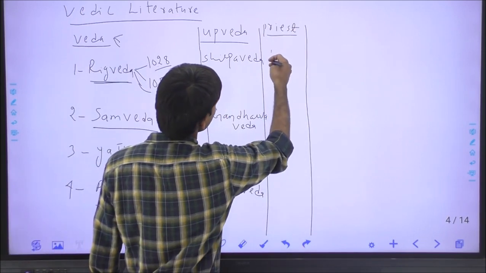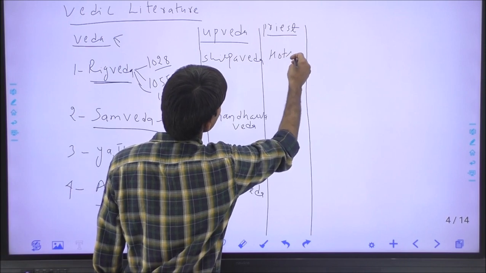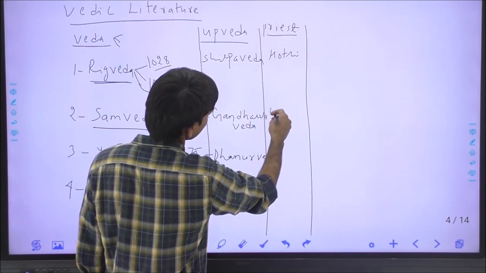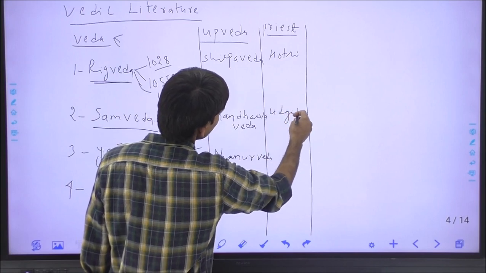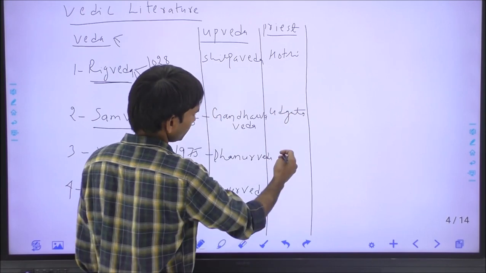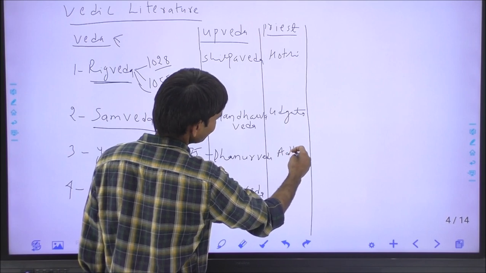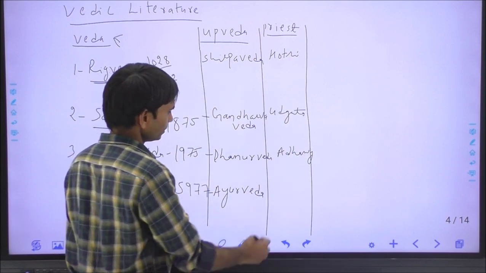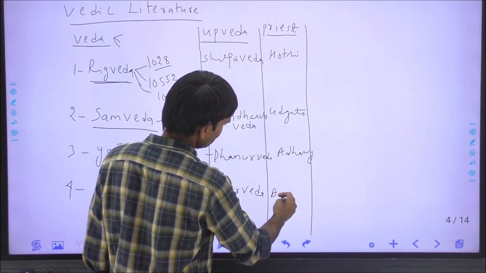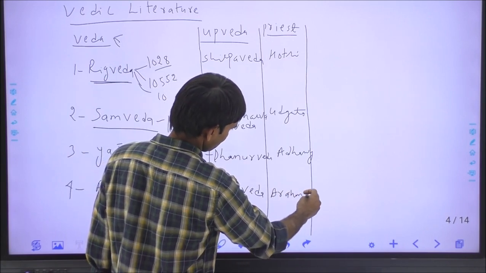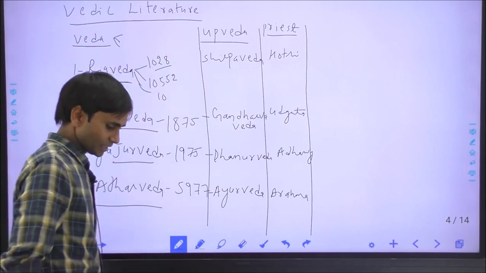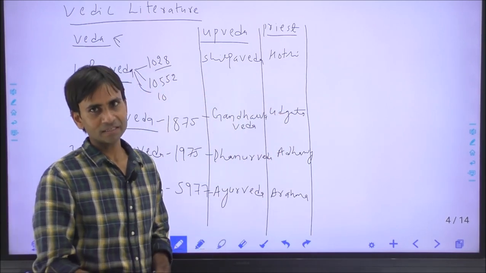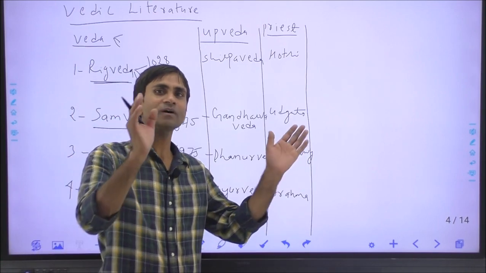This was the Hotri priest for the Rig Veda, and this was the Udgata priest for Samveda, and this was the Adhvaryu for Yajurveda, and this was the Brahma for the Atharvaveda.